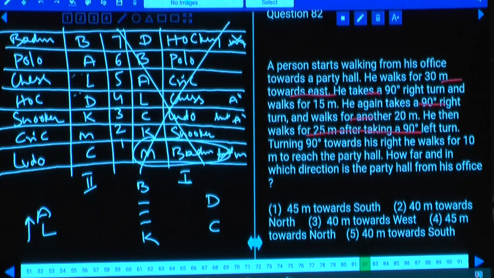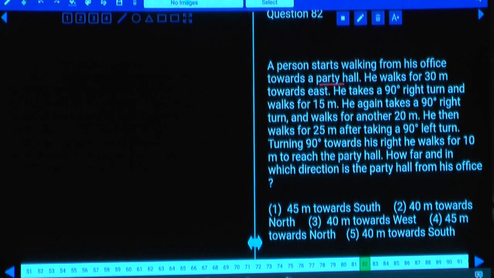Then question number 82, what is the information here? A person starts walking from his office towards a party hall. He walks for 30 meters towards east. Yes, what is the first information here? Now this person starts from his office. Now let us take A is his office. From here first he walks 30 meters towards east.